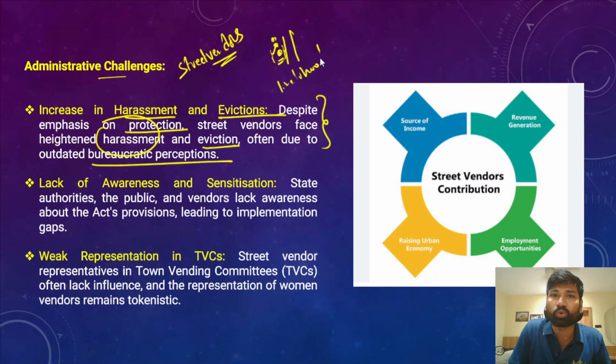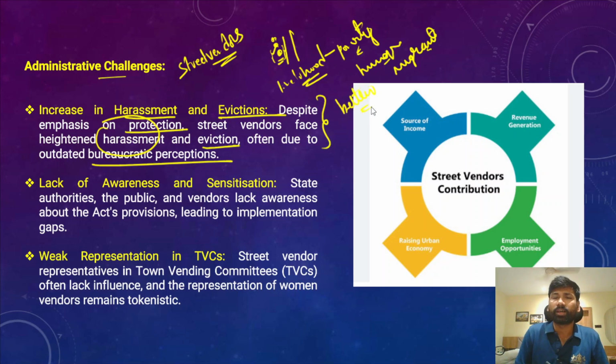So the street vendor would lose his livelihood, thereby being pushed back into the cycle of poverty and hunger, because most of the street vendors are migrant populations. They migrate from rural areas to urban areas for better livelihood opportunities. Okay, so due to these bureaucratic perceptions, very often we see increased harassment and evictions experienced by these street vendors.